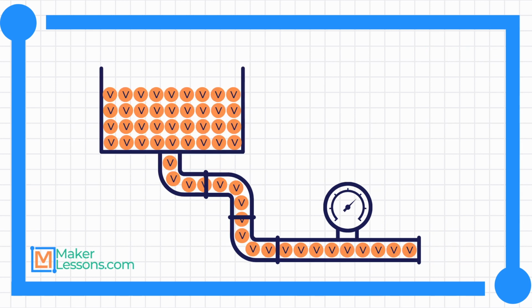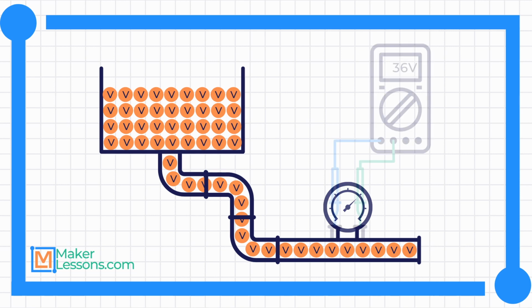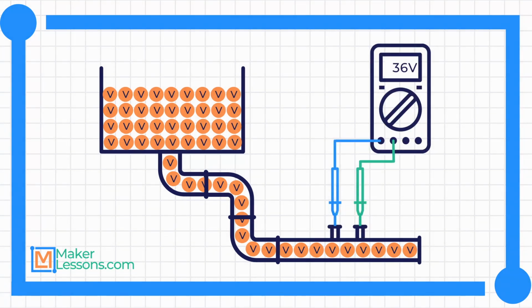If we replace the water with voltage, we could continue this analogy. Imagine each orange circle is equal to 1 volt. Looking at the full tank of voltage, we can read the gauge. However, the measurement tool we use for measuring voltage isn't a water pressure gauge. It is a multimeter, which reads electric pressure. With a full tank of voltage, our gauge, the multimeter, can now read the voltage as electric pressure.